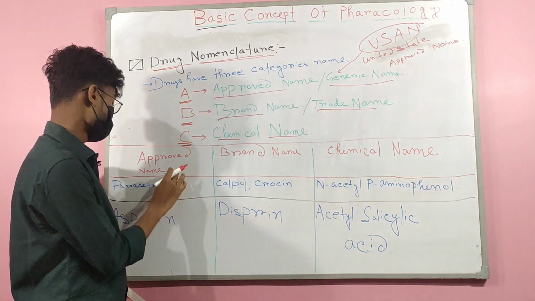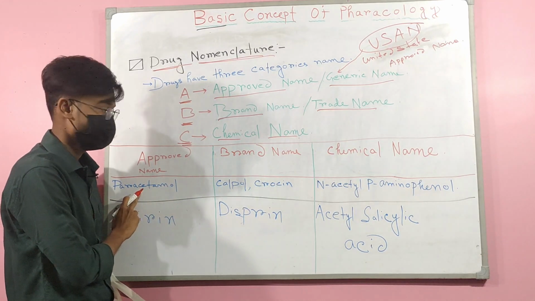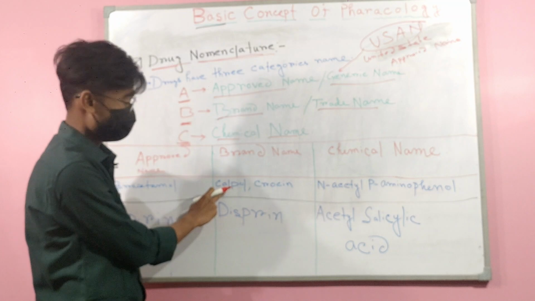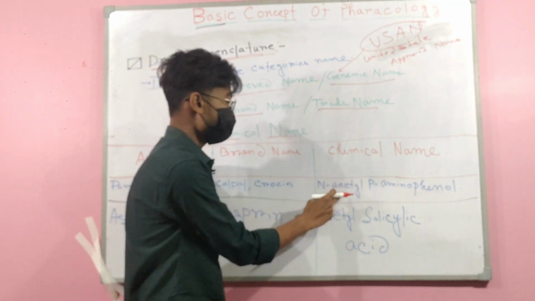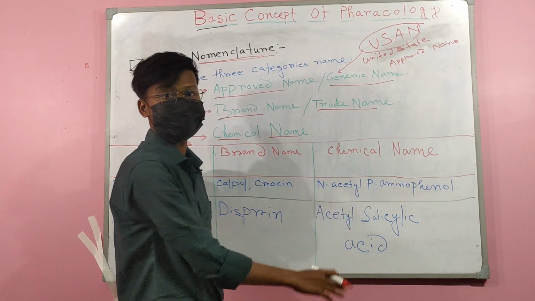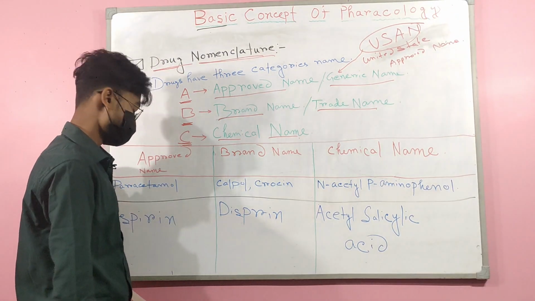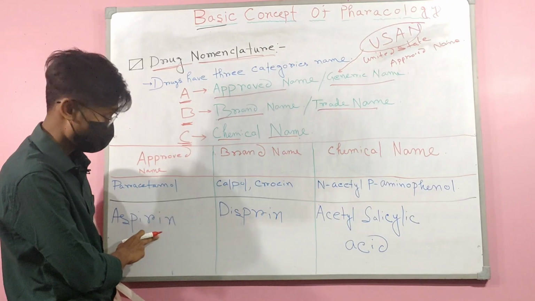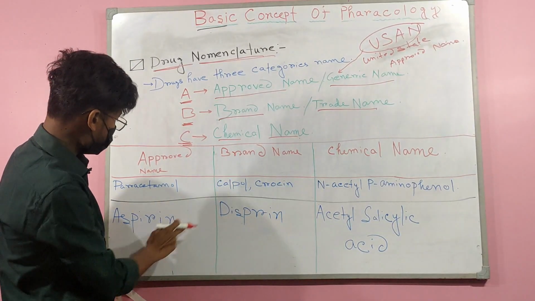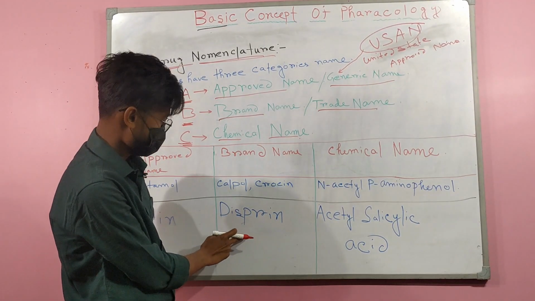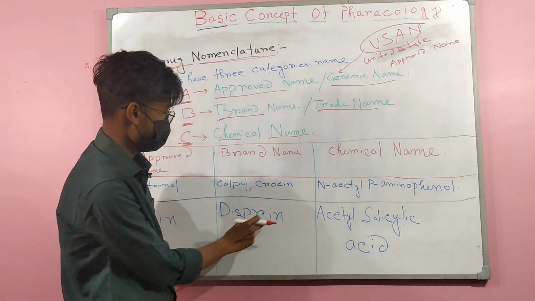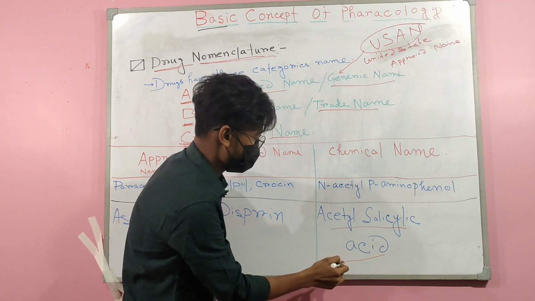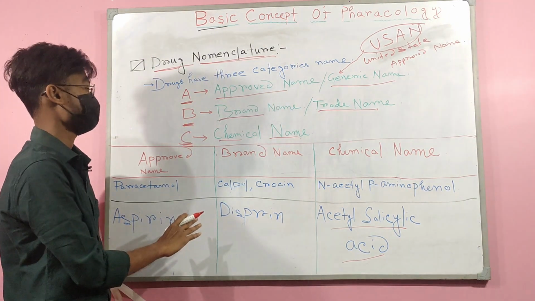Example: approved name paracetamol, and the brand name of paracetamol is Calpol. Chemical name: N-acetyl p-aminophenol. And aspirin: approved name is aspirin. Brand name of aspirin is Disprin, which we can get in the market. Chemical name: acetylsalicylic acid. This is the example of drug nomenclature.